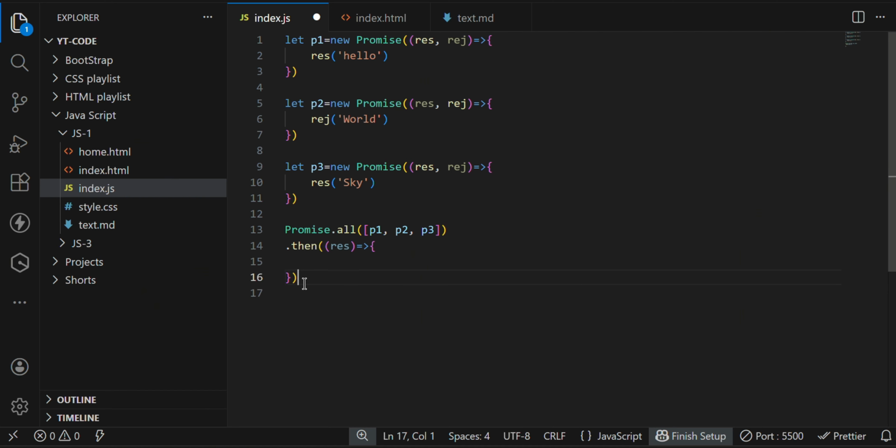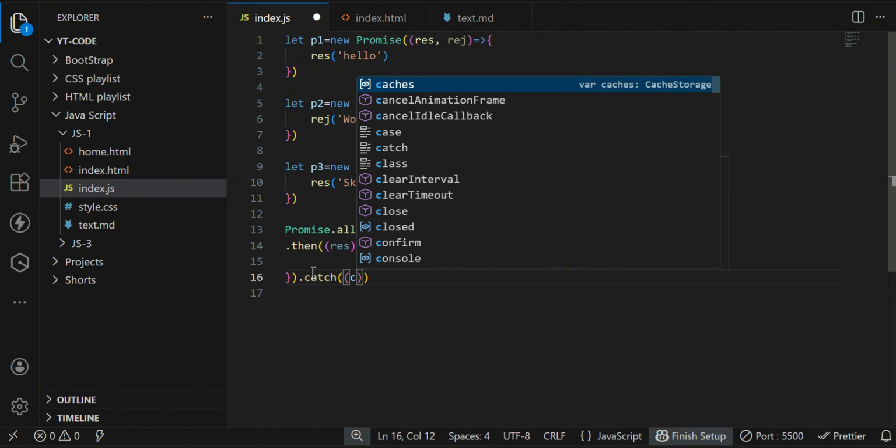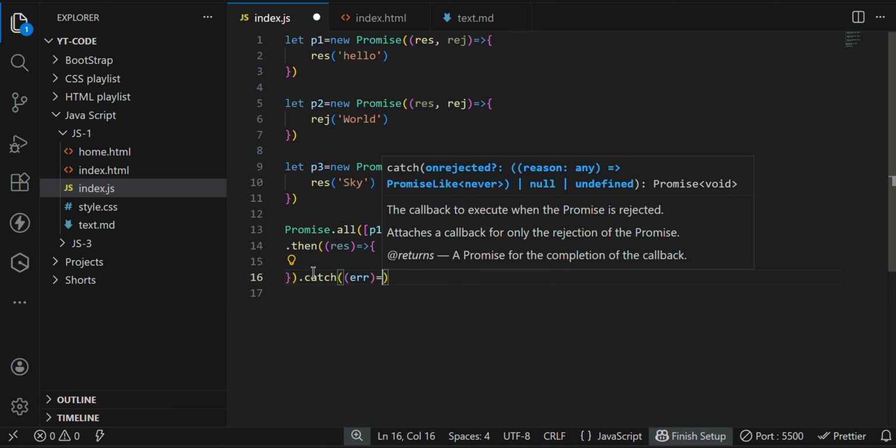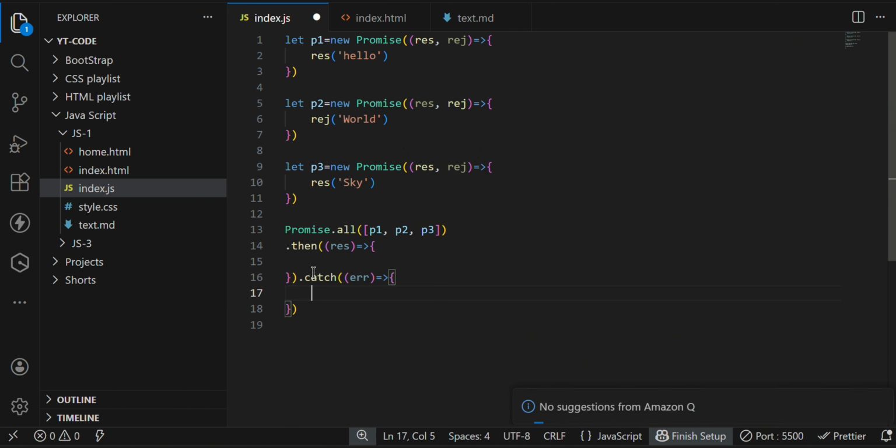So dot then acts as the try, and then we have the catch block. Inside this, any error can be handled. console.log of error, and console.log of result. This is the way to write the dot then and dot catch method.